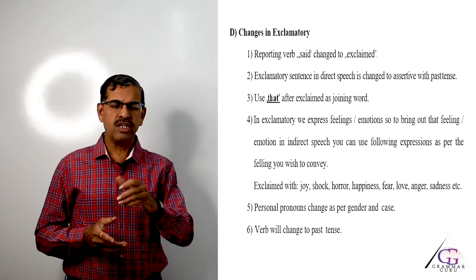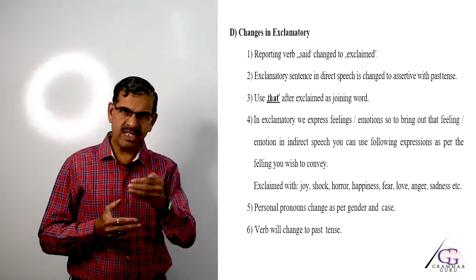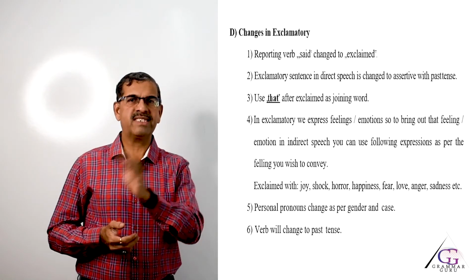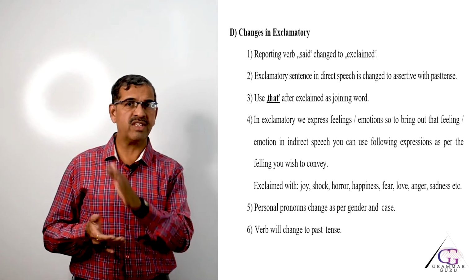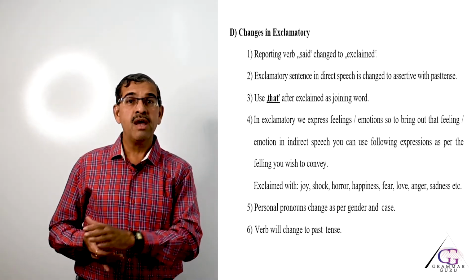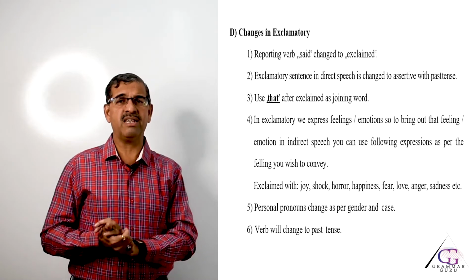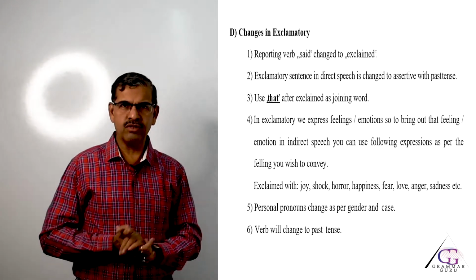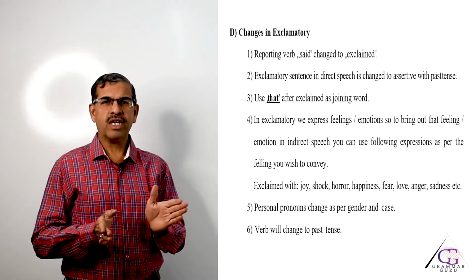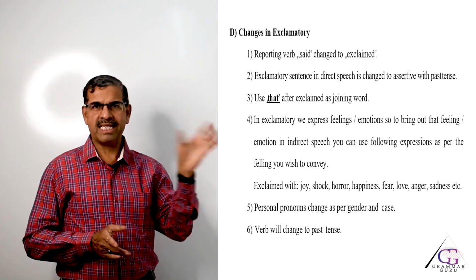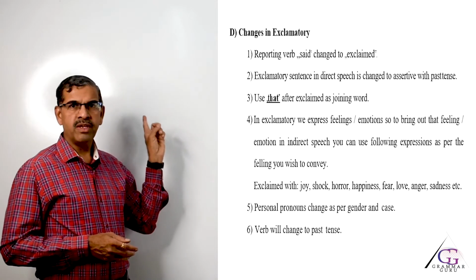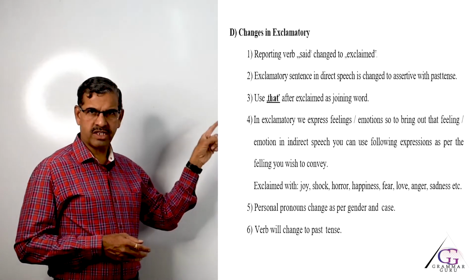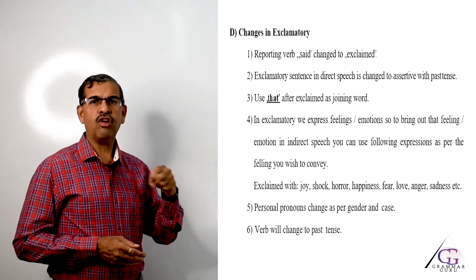So, many times you can use a suitable word in between: exclaimed with sadness, exclaimed with joy, exclaimed with happiness, exclaimed with anger, exclaimed with horror. But if you understand the feeling and the emotion correctly, then you can use the suitable word. Otherwise, you can only use exclaimed followed by that as a joining word.